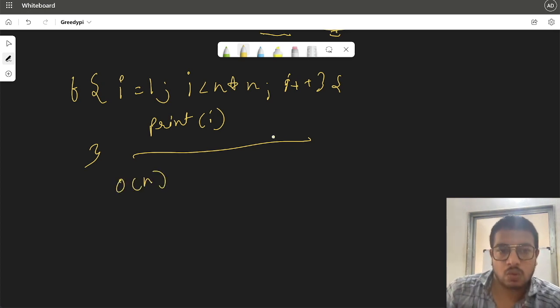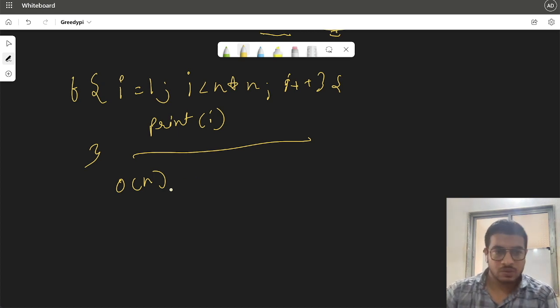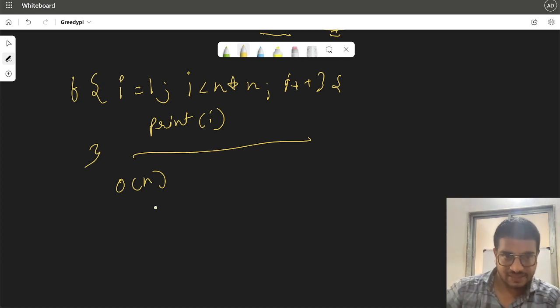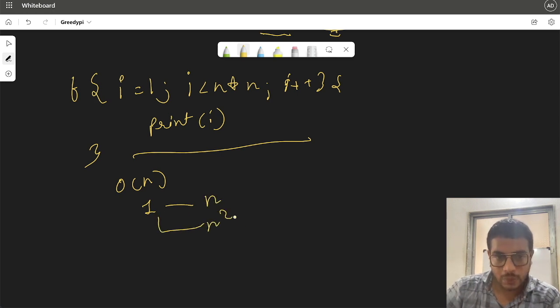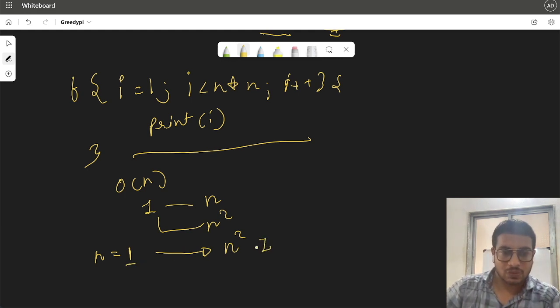But no. Why no? The thing is, here i is not going from 1 to n, it is going from 1 to n square. So for each input, we will be going till its square. For a value of n equal to 1, we will be going to 1. For a value of 2, we will be going to 4.